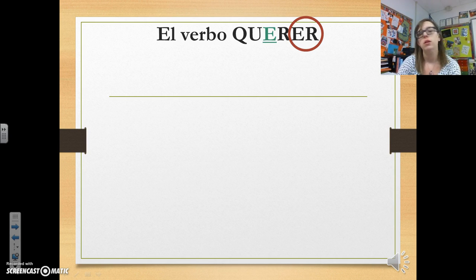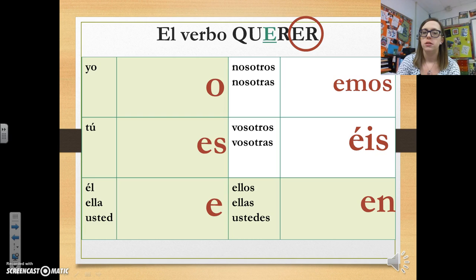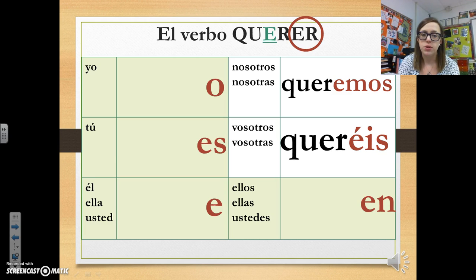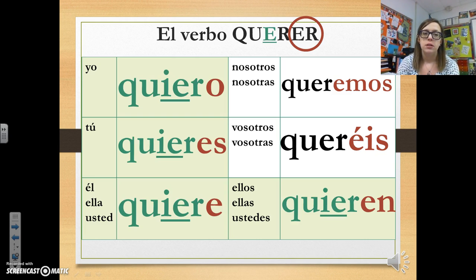Okay, so let's take a look at the verb querer, okay? All right, so we are left with our normal endings for an ER verb, which is o, es, e, emos, éis, en. And we don't do anything to the stem in the nosotros or the vosotros form, okay? So the yo form, tú form, él form, and ellos form all have that stem change. So the E changes to an IE in all those forms.